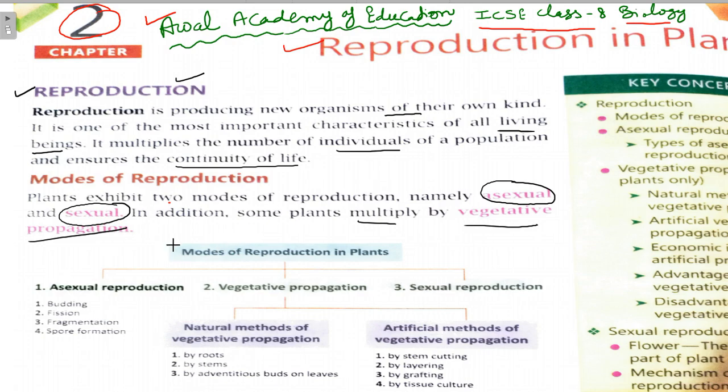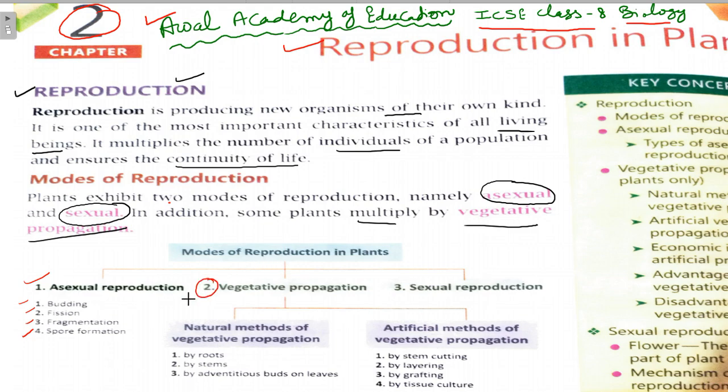Here in this chart, modes of reproduction in plants have been given. First is asexual reproduction. Its modes are budding, fission, fragmentation, and spore formation, right?